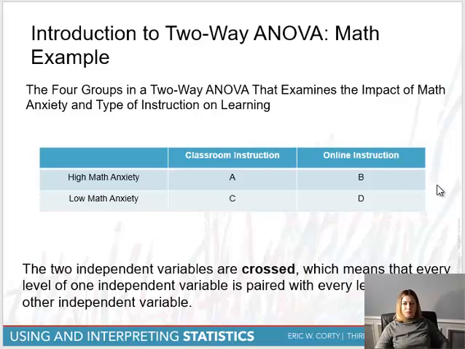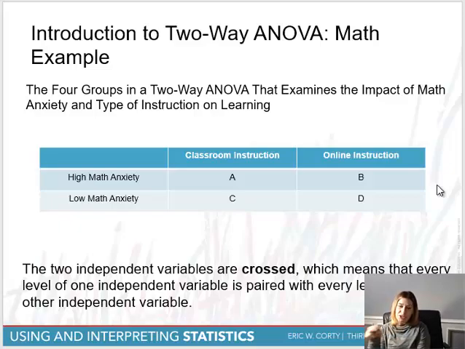All right, so when I refer to this type of design, if I were to refer to it to somebody in shorthand, I would call this a 2x2 design. So let me tell you what that means. The number of numbers I state indicates how many independent variables there are in this design. So if I say there's a 2x2, I've just said 2 numbers. That tells you there's 2 independent variables, right? Now the value assigned indicates how many levels of that independent variable there are.